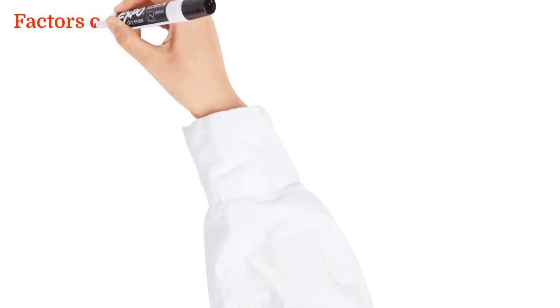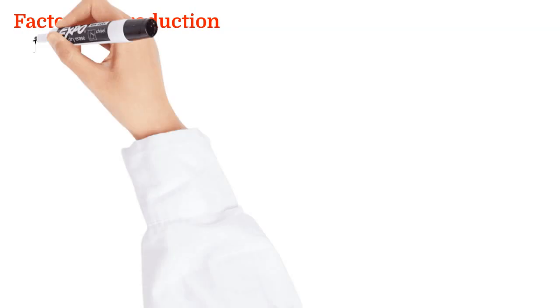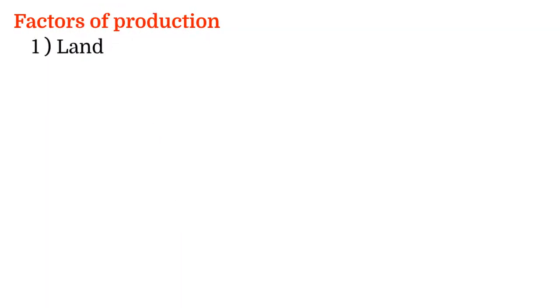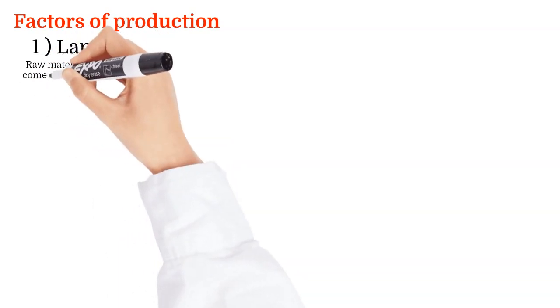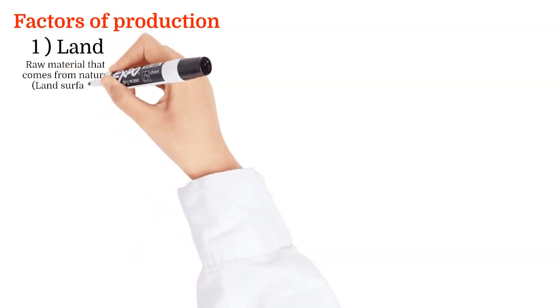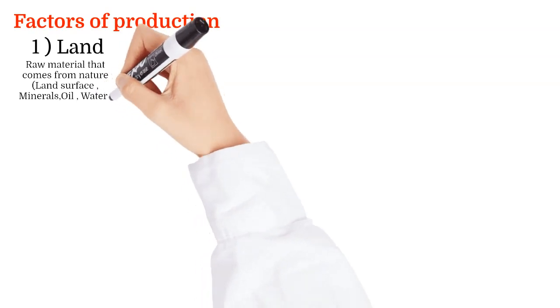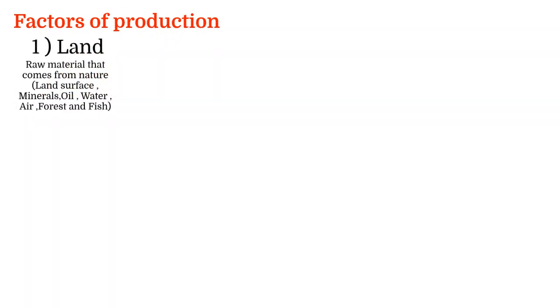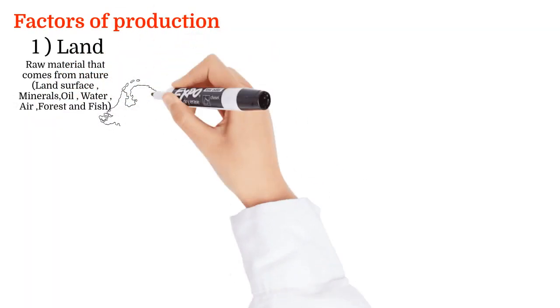Then, moving to the factors of production. Factors of production are the resources that are used to produce the products and services. We have four main factors of production, starting with land. It's a gift of nature. It's a raw material that comes from nature, such as land surface, minerals, oil, water, air, forest, and fish.